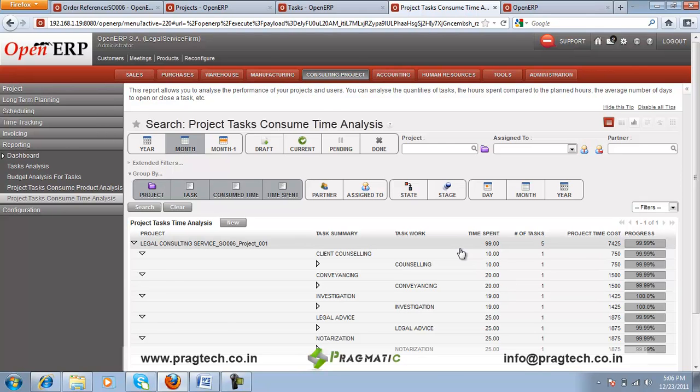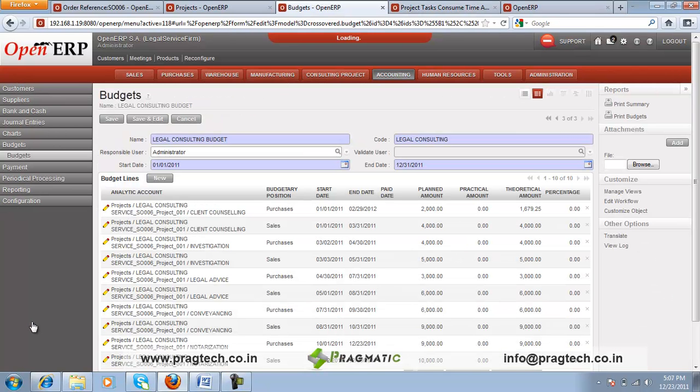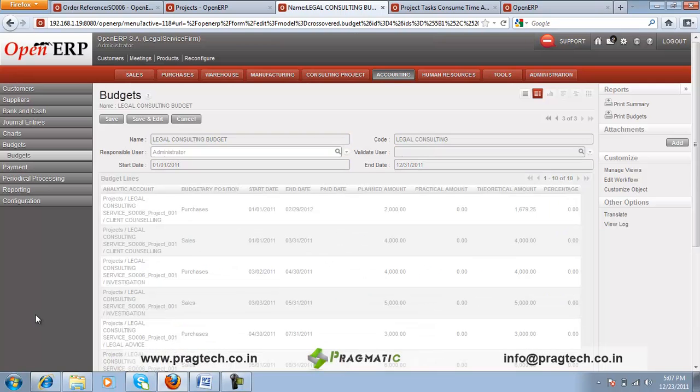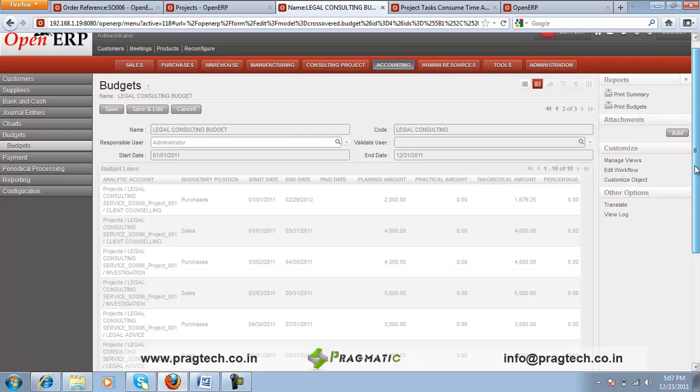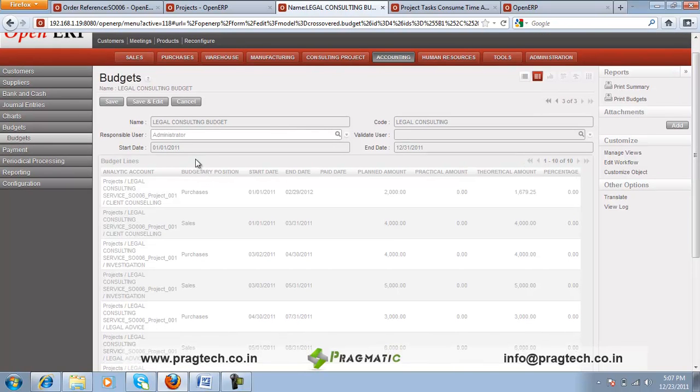Also, the user has an option of allocating the budgets over all the consulting projects. Like this is the budget form, which includes the period, start date and end date over the period in which the budget is to be allocated. The analytic account gives you the details of the projects and the task.